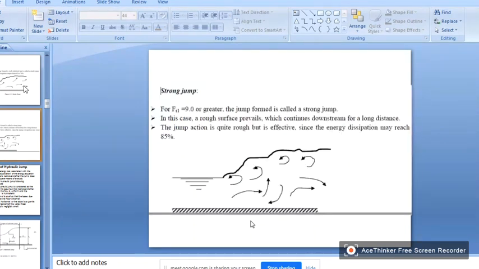So another one is the strong jump, right? So this is if the Froude number is more than 9, then it is called a strong jump. So in this case, a rough surface prevails, which continues downstream for a long distance. The jump action is quite rough, but is effective since the energy dissipation may reach 85%. So almost we can reduce 85% of the incoming energy, okay, by creating this type of strong jump.